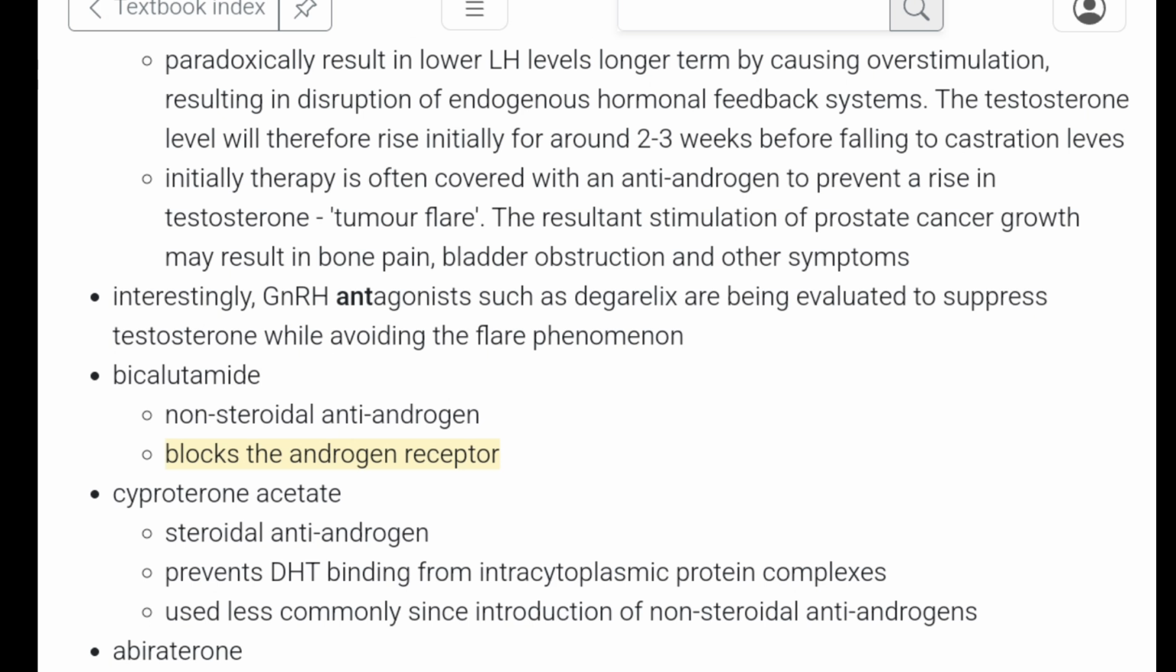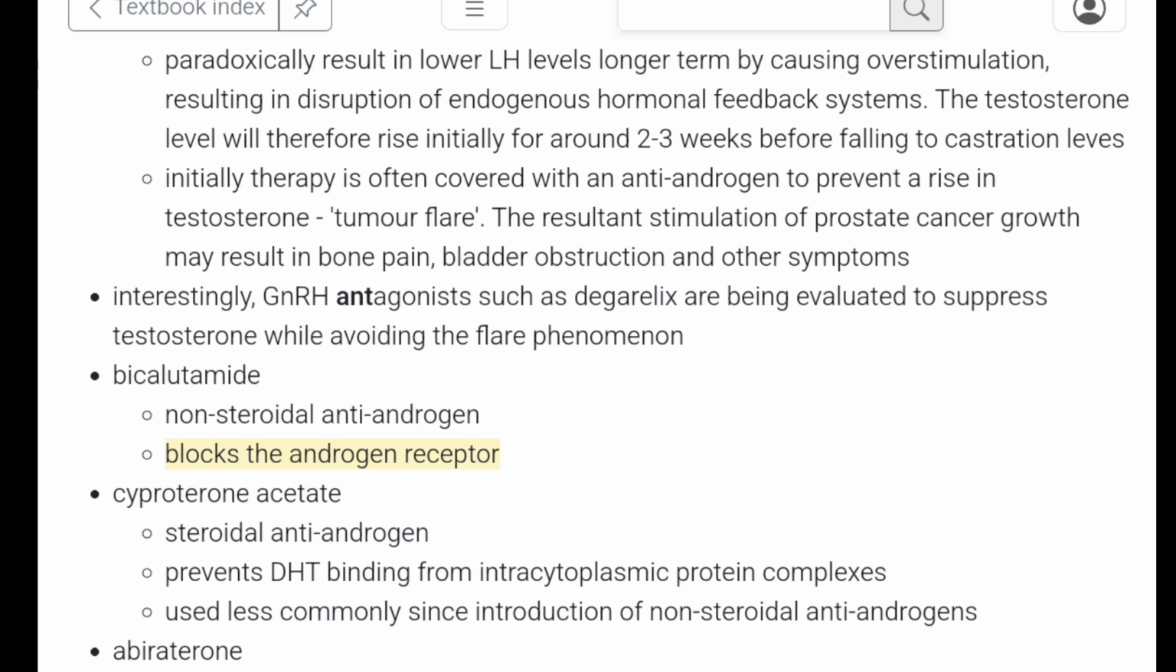As far as hormonal therapy is concerned, first of all we have gonadotropin releasing hormone agonists, Zoladex. These agonists first of all increase the testosterone level. This flare of testosterone is for 2 to 3 weeks. In order to combat that, we give anti-androgens. Then we have the gonadotropin releasing hormone antagonist, Degarelix, and with this we do not have this flare up of tumor.